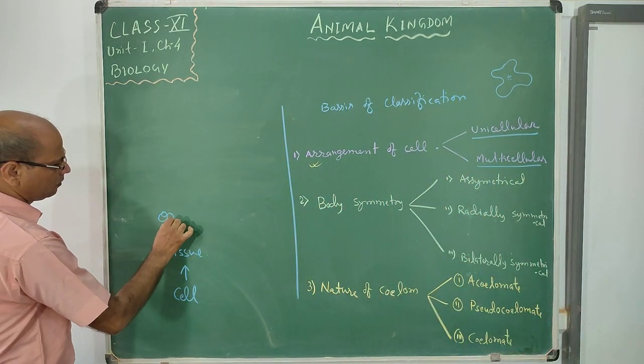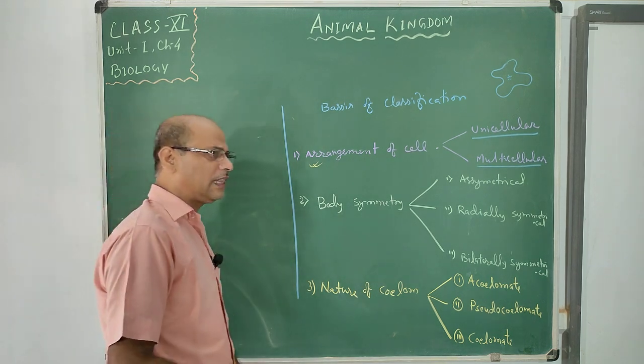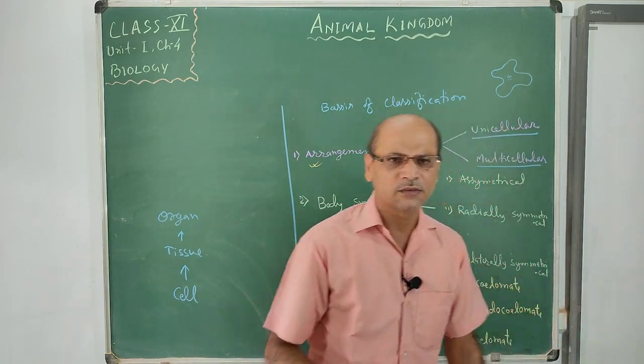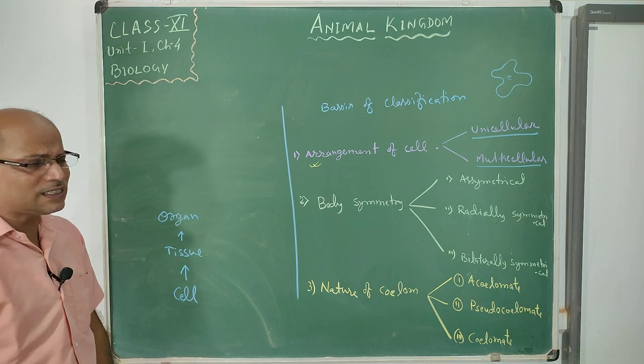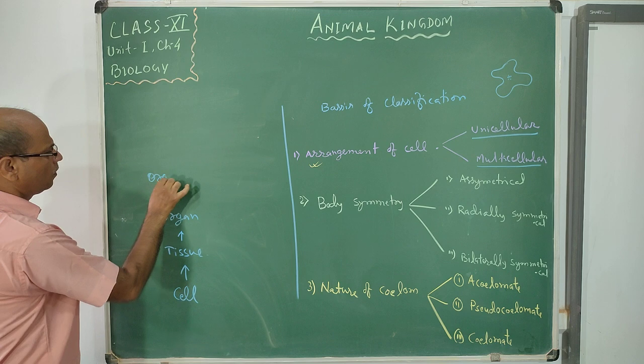When different tissues are organized together, they form the organ. When different organs, like our digestive system which has so many organs from mouth to anus, are connected and help the system, organs make an organ system.